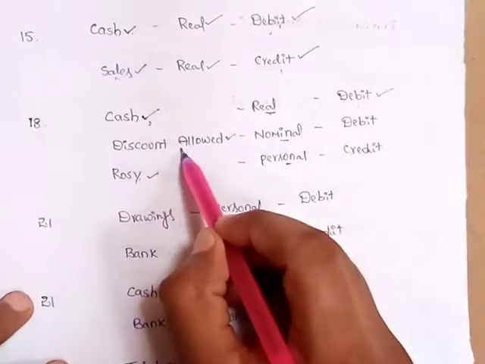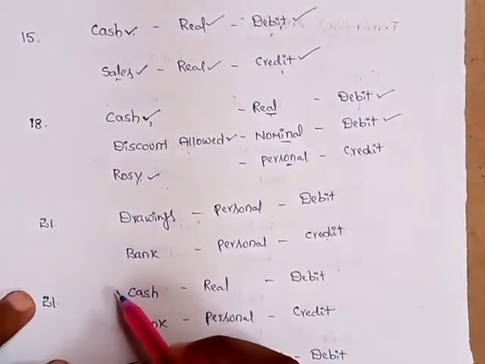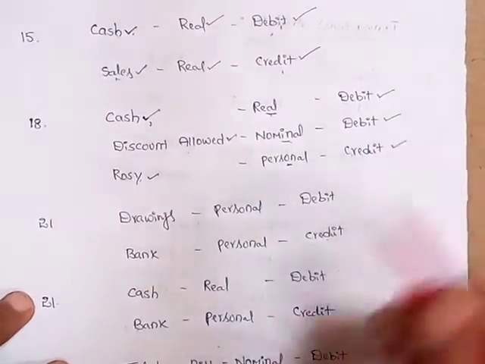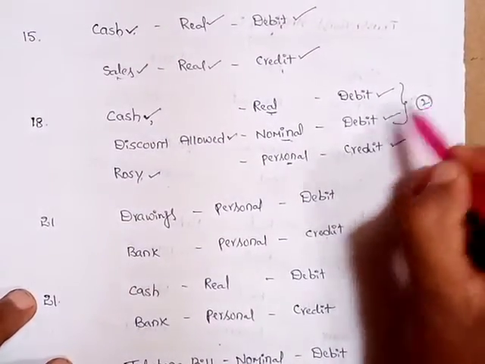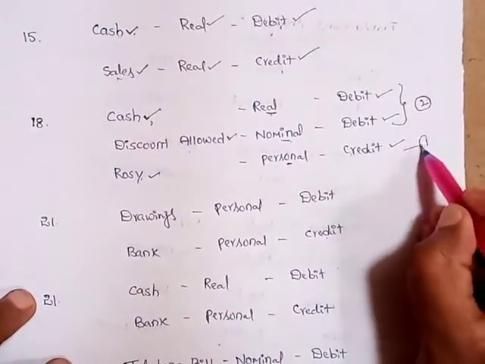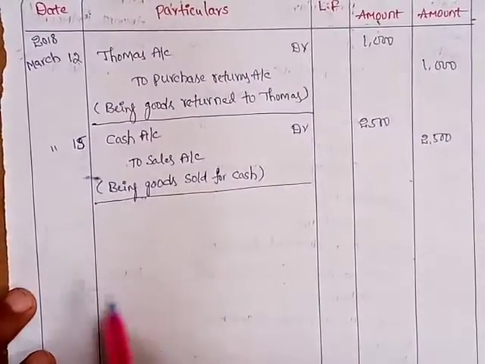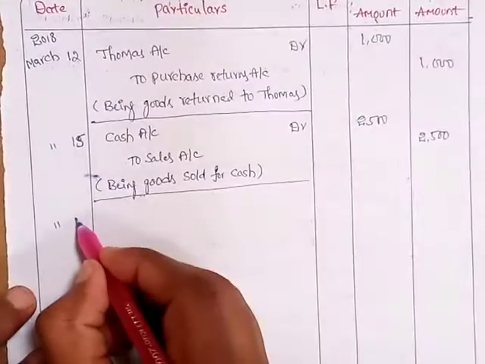And discount allowed is expense. According to nominal account, expenses and losses, debit. And here Rosie is a giver. So according to personal account, giver will be credit. In these transactions, two debit aspects and one credit aspect is there. So in this case, first we should write the two debit aspects.